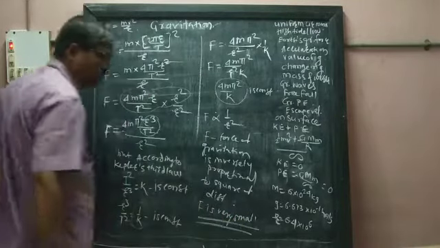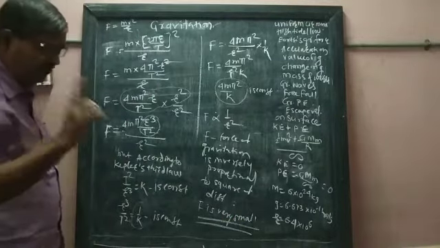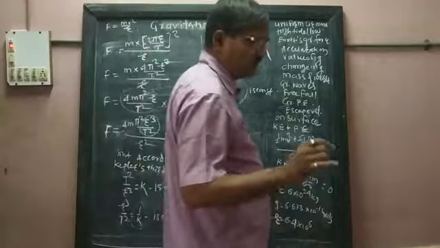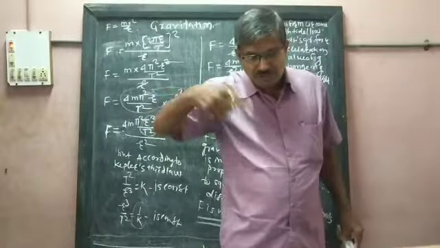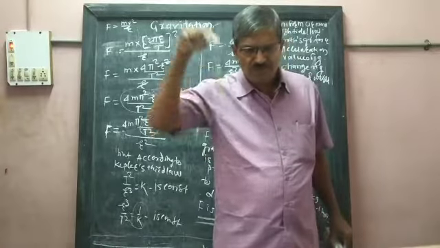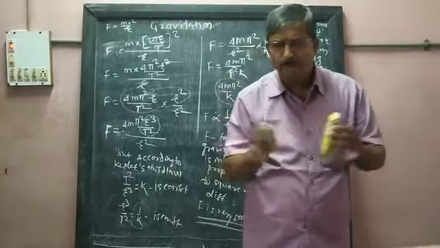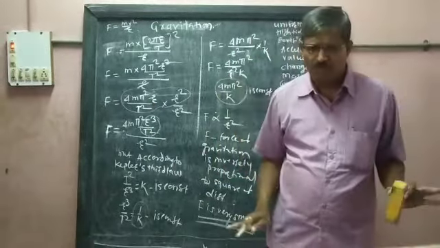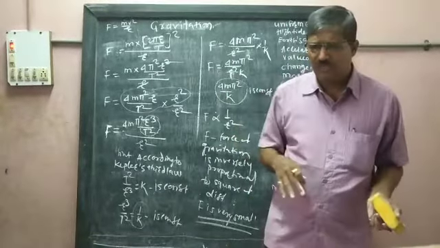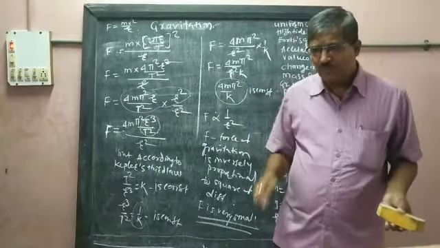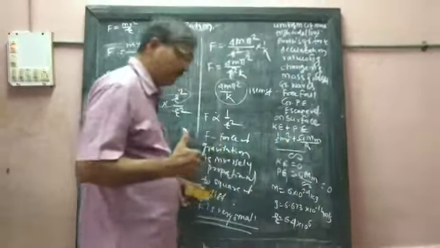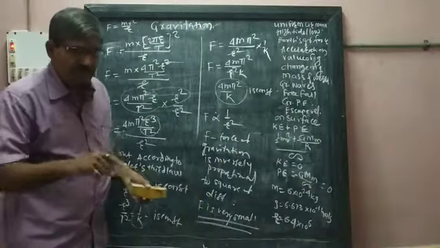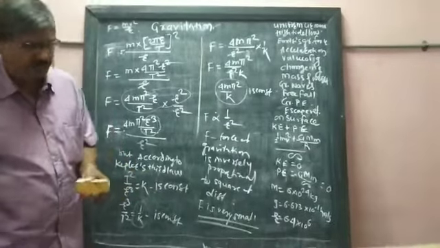The gravitational force of the earth is very small in nature with respect to other forces, because in nature a number of forces are acting on the body. So the value of this gravitational force is smaller than other forces.